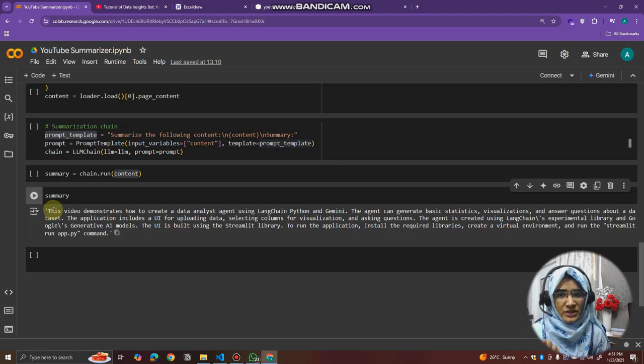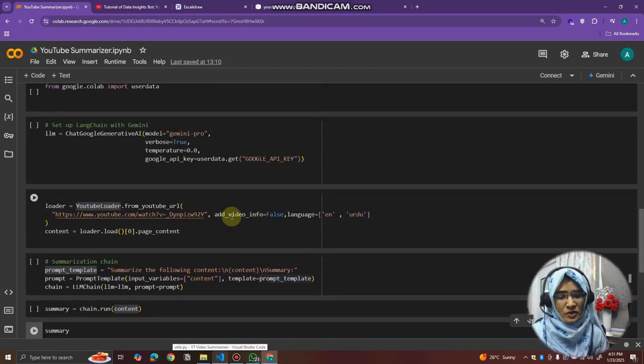Now let's move towards the front end, how we can create the front end, or convert this simple Colab or simple Jupyter notebook into a back end and front end, or full stack development.